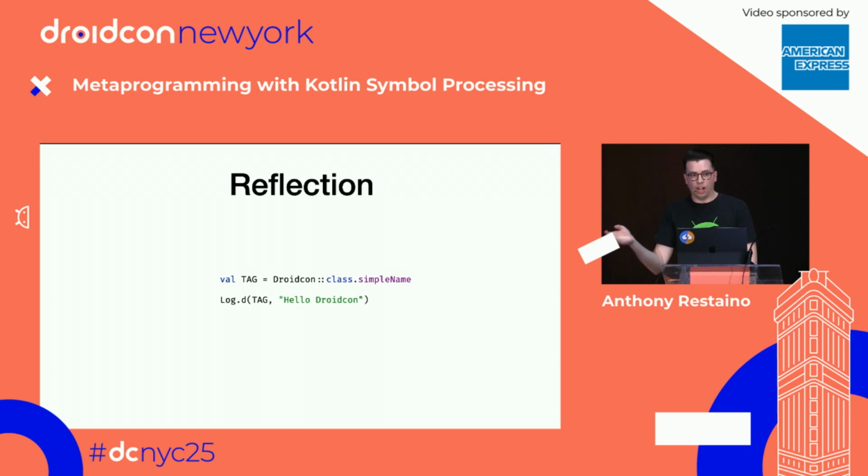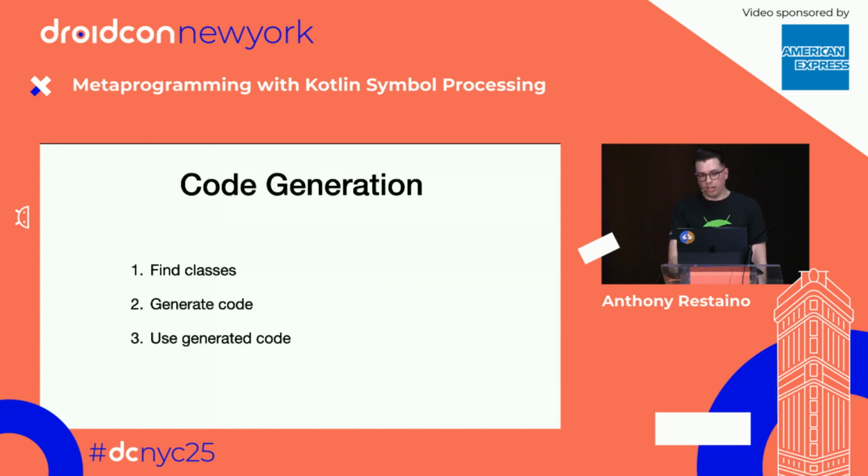Reflection is where you're accessing the state of the class. And so the simple name getter on the class is technically a reflective API, and that's technically related to metaprogramming. And this is much better because then if you rename the droidcon class, it's going to update. And this is generally how logging frameworks are going to derive the context to pass that context value to your logger. But we're going to pretend that that's bad. And I guess if you do minify your code, your class names change, or they all get changed down to like A and B and stuff, then that wouldn't work.